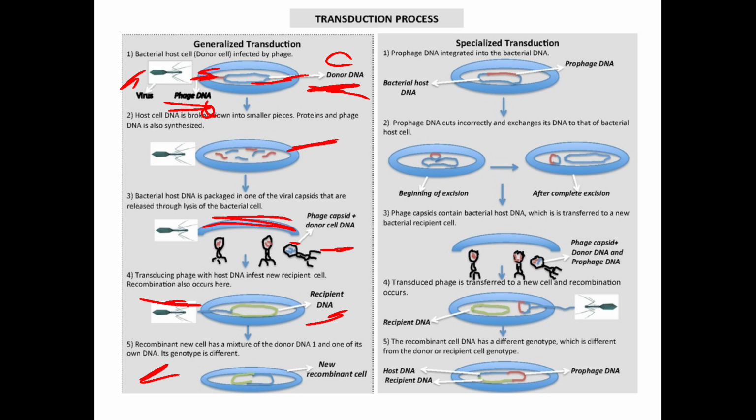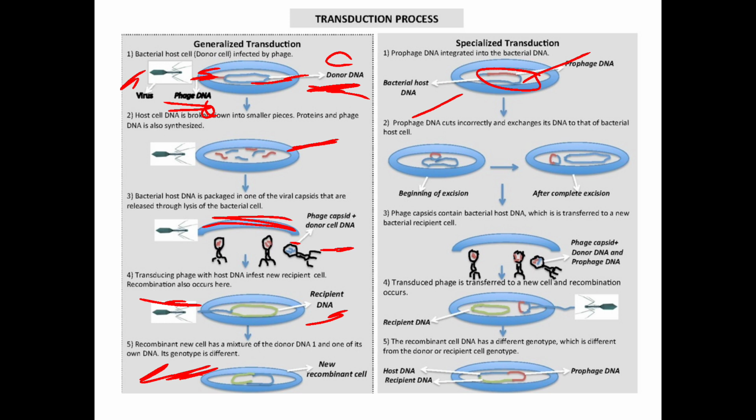What happens in specialized transduction? Here the prophage DNA is integrated into the bacterial DNA. Here this synthesized phage is called the prophage DNA. What happens here? This prophage DNA is integrated into the bacterial DNA of the bacterial host cell. Next, the prophage DNA cuts incorrectly and exchanges its DNA with that of the host cell.